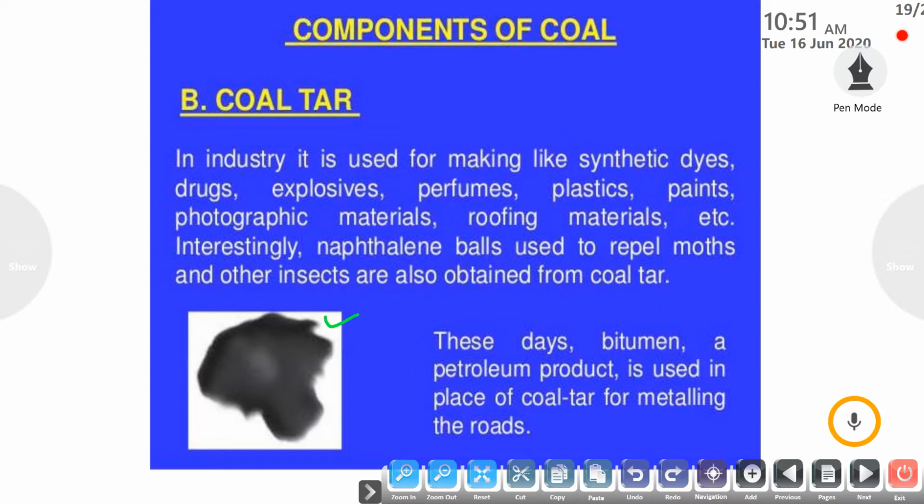But these days, a substance called bitumen, which is a petroleum product, is used in place of coal tar for metaling the roads. As you know, coal tar is used for metaling roads. Roads are black in color, so coal tar is used in the road material. Instead of that, nowadays we use bitumen for metaling roads.